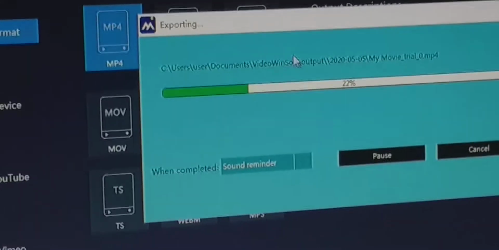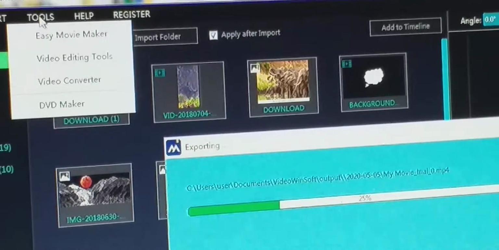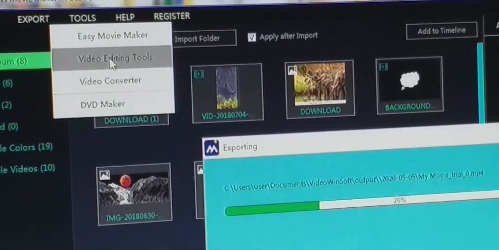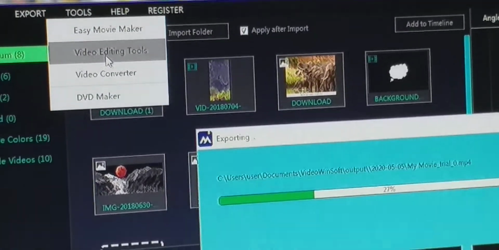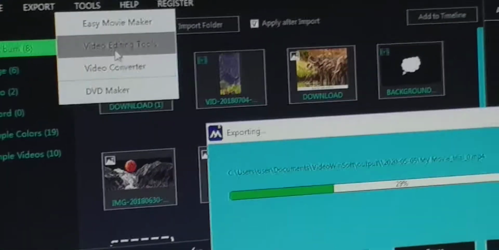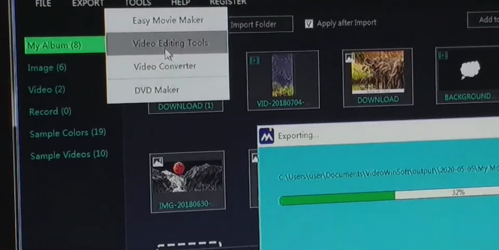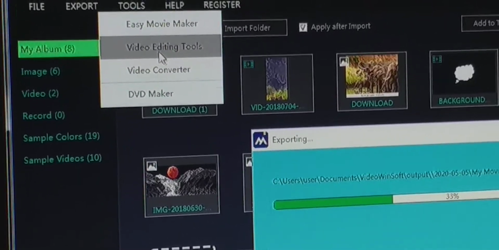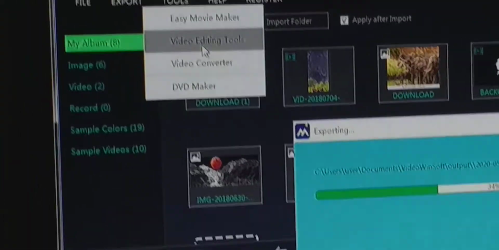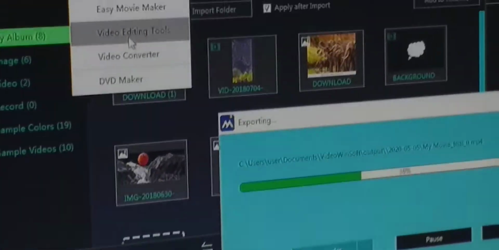There are different tools. One is the Easy Movie Maker, and besides this, there are different video editing tools. In this application, in this option, there are different tools available for editing videos and video clips, and it can be saved for creation of a new movie.